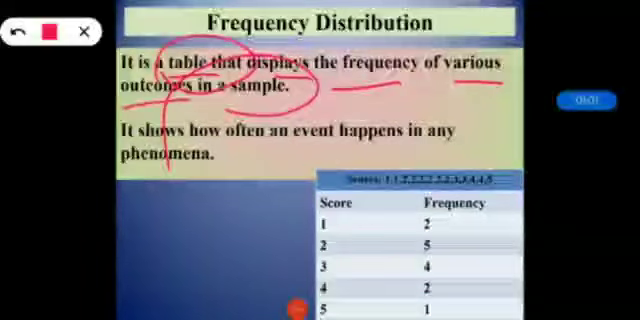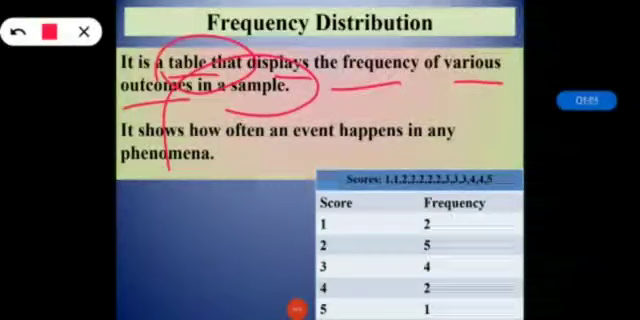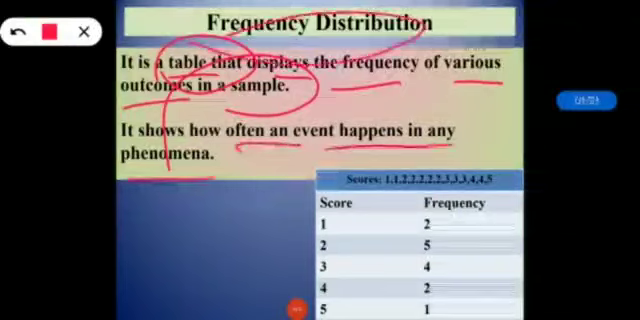So this particular table contains the frequency or count of occurrences of values within a particular group or interval, and in this way the table summarizes the distribution of the values in the sample. As the table is responsible for summarizing the distribution of values of that sample, that's why it is called a frequency distribution. So the frequency shows how often an event happens in the particular phenomenon.